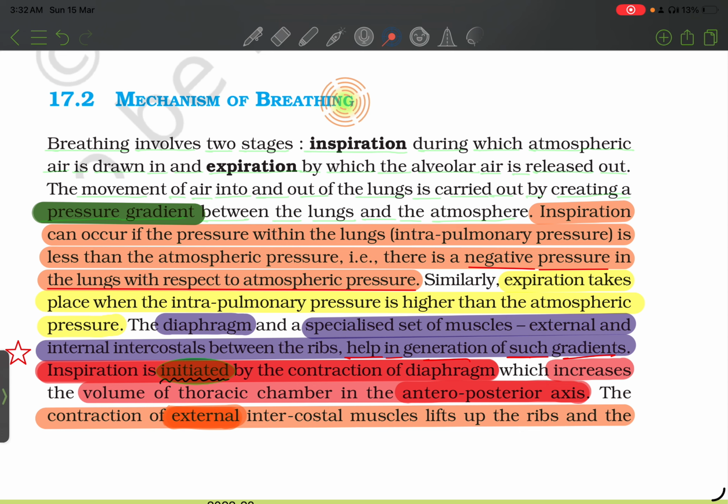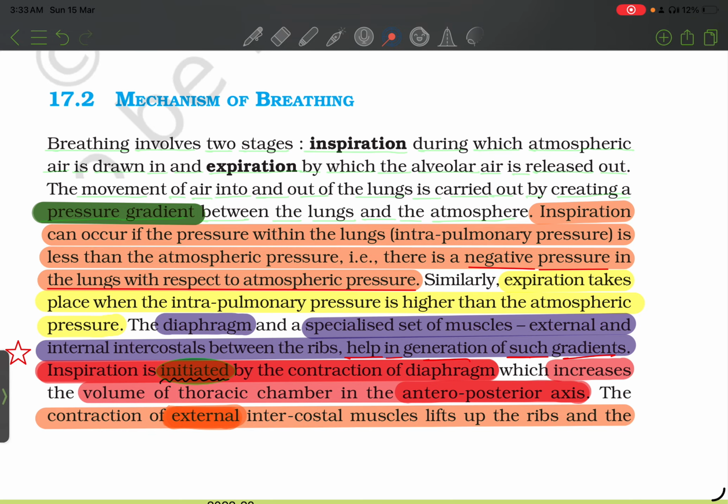17.2 Mechanism of breathing. Breathing involves two steps: inspiration, during which atmospheric air is drawn in, and expiration, by which alveolar air is released out. The movement of air into and out of the lungs is carried out by creating a pressure gradient between the lungs and the atmosphere. Inspiration can occur if the pressure within the lungs, that is intrapulmonary pressure, is less than the atmospheric pressure, that is negative pressure in the lungs with respect to atmospheric pressure. Similarly, expiration takes place when the intrapulmonary pressure is higher than atmospheric pressure.